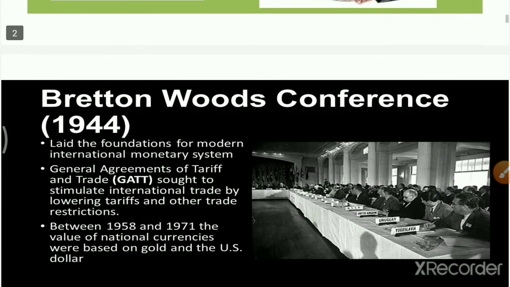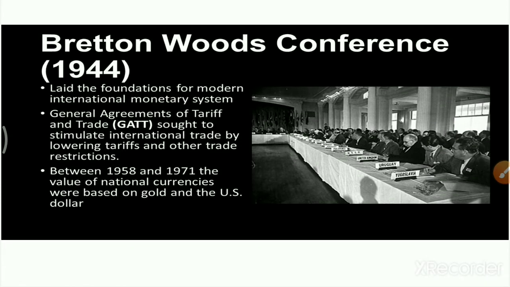Just look at the history of this GATT. After World War II, due to financial crisis and recession, there was no faith in each other among different countries. So foreign trade totally collapsed, and it resulted in unemployment and then recession. To overcome such problems, one conference was organized at Bretton Woods. That conference is known as the Bretton Woods Conference in 1944.